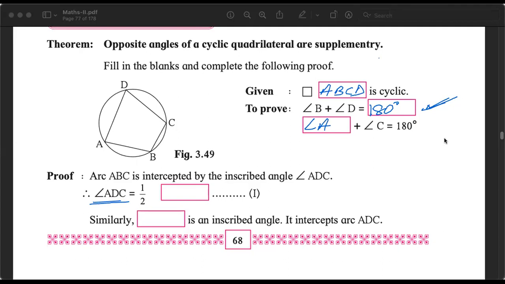And we studied the theorem which says the inscribed angle will be half of the arc intercepted by it. है ना? अभी theorem पढ़ा हमने. So angle ADC equals half of the measure of arc. Which is the intercepted arc?